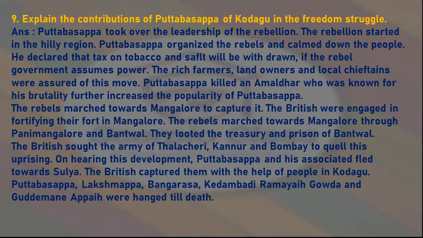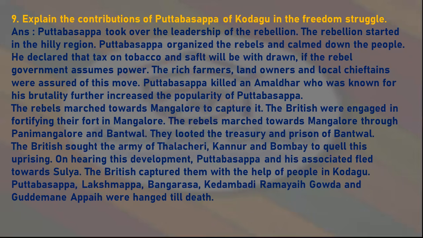The rebels marched towards Mangalore to capture it. The British were engaged in fortifying their fort in Mangalore. The rebels marched towards Mangalore through Panemangalore and Bantwal. They looted the treasury and prison of Bantwal. The British sought the army of Tellicherry, Kannur, and Bombay to quell this uprising.